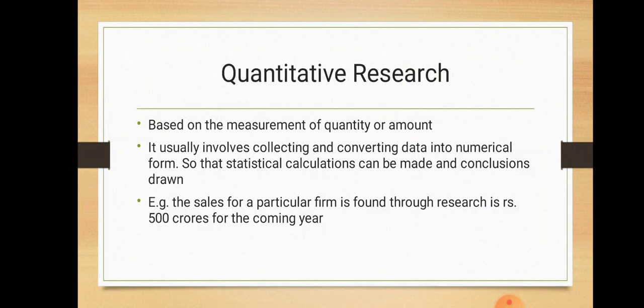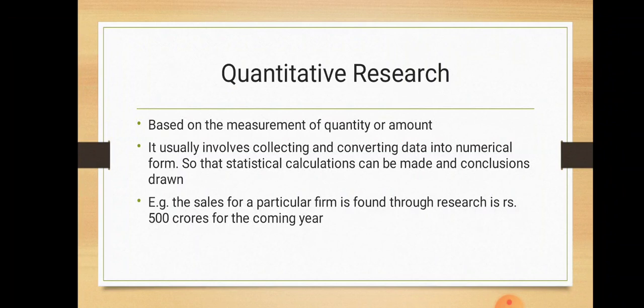And an example: the sales for a particular firm, found through research, is rupees 500 crores for the coming year. So they have estimated or forecasted the sales for a particular firm for the next year. That could be possible only when they collected the data, analyzed, and arrived at a conclusion.